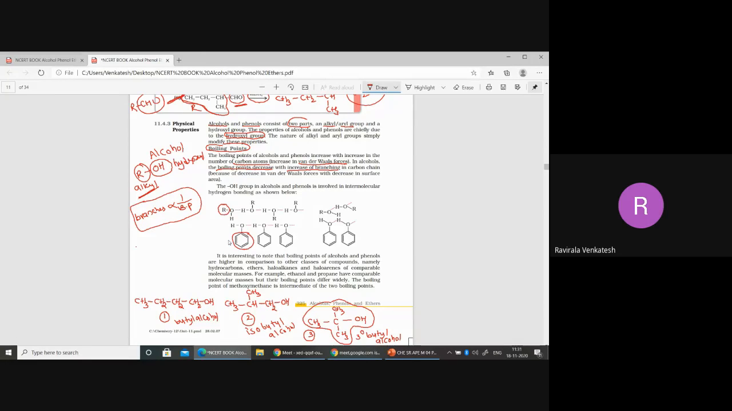In that case, fewer molecules will be available. But in this case, we can arrange many number of molecules in the box. So you remember this one: as branches increase, the boiling point will decrease.